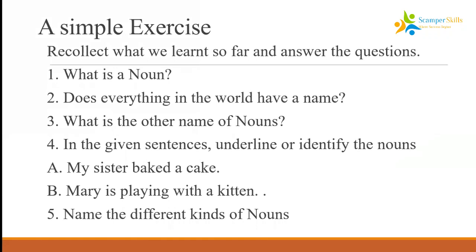So, for that, we need to recollect or do a recap of what we learned. So, the first thing we learned is that noun is a naming word. The second thing is that everything in this world has a name. The third thing we learned is that even a small insect also has a name. And the definition of a noun is not restricted. The definition of a noun is very wide.